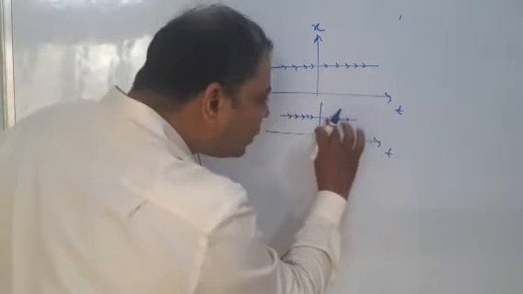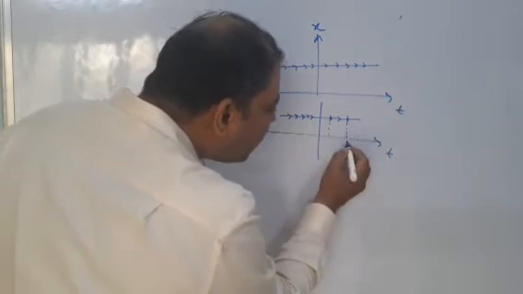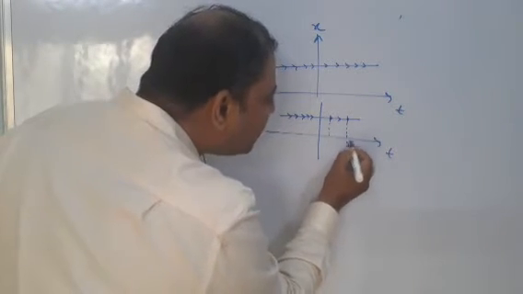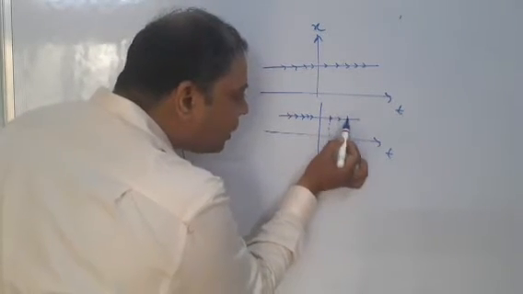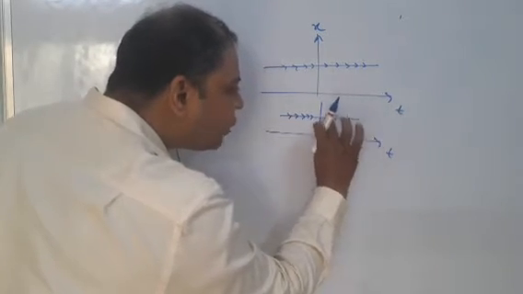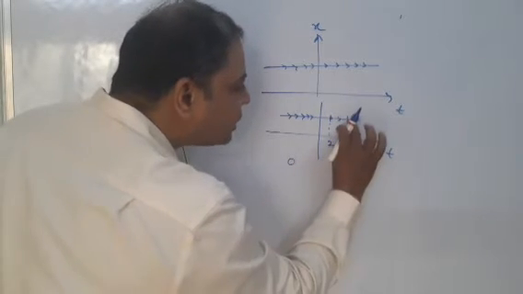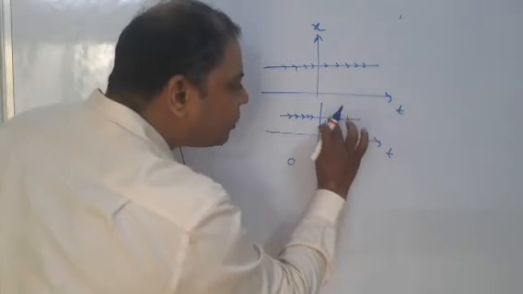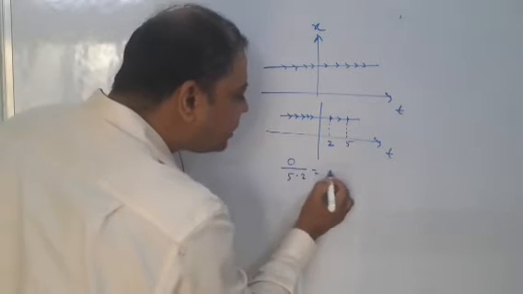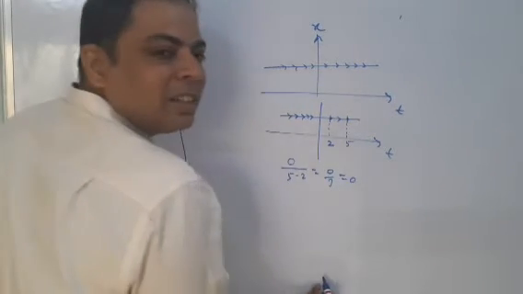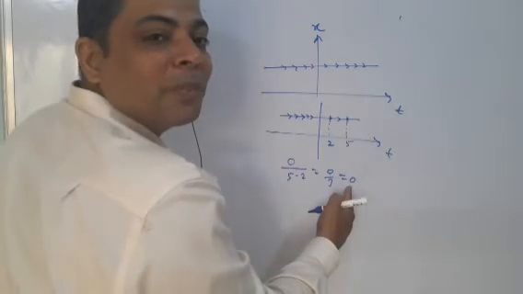Now the change in y. Suppose this point is 5 and this point is 2. When you move from this point to this point, the change in y is 0, because whatever the y value here, the same is the y value there. Change in x is 5 minus 2, that is 3, so 0 by 3 is 0. So the slope is 0.